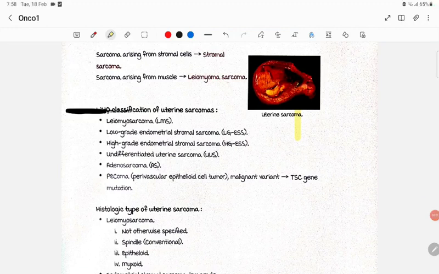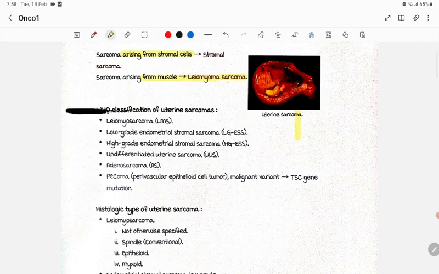We'll talk about sarcoma. Sarcoma arising from stromal cells. Very, very important: sarcoma arises from stromal cells, so it is called stromal sarcoma. Sarcoma can also arise from muscles, and then it is called leiomyoma or leiomyosarcoma.